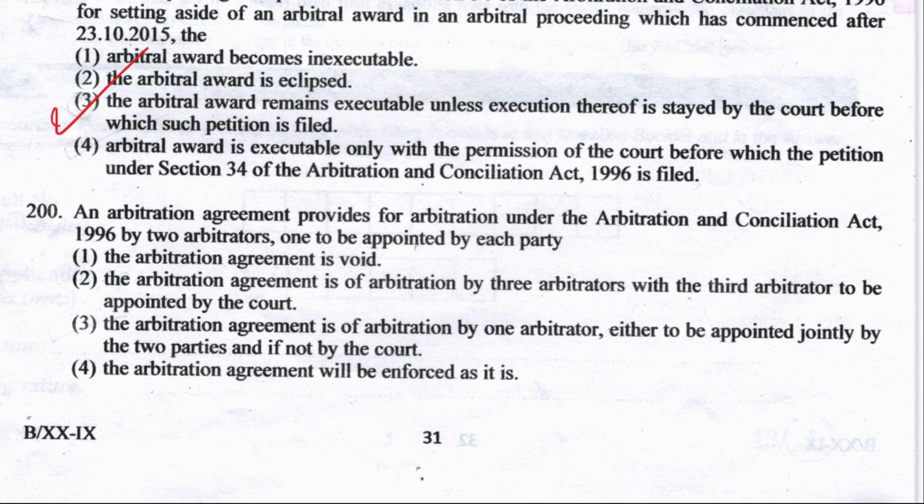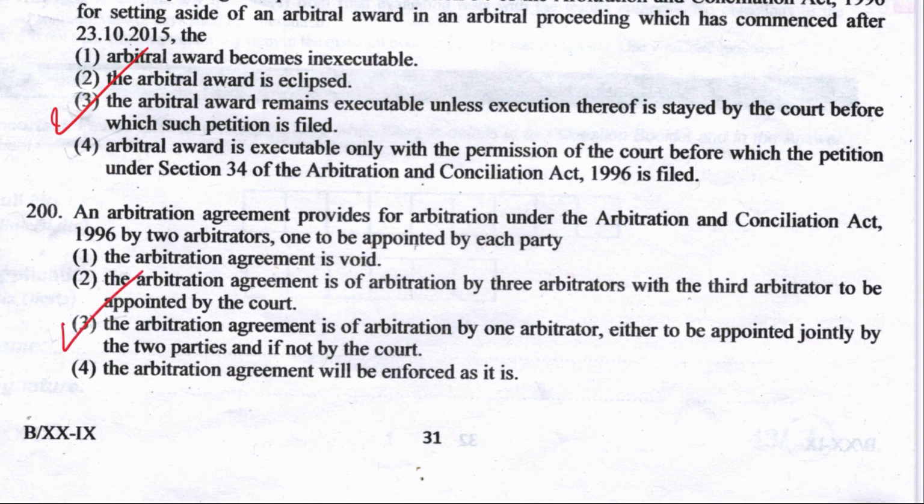Next question, last question, number 200. An arbitration agreement provides for arbitration under the Act by 2 arbitrators. One is appointed by each party. Then the arbitration agreement is void, or is of arbitration by 3 arbitrators with the 3rd arbitrator to be appointed by the court. Or option 3, the arbitration agreement is of arbitration by 1 arbitrator, either to be appointed jointly by the 2 parties and if not by the court. Right answer is option number 3.